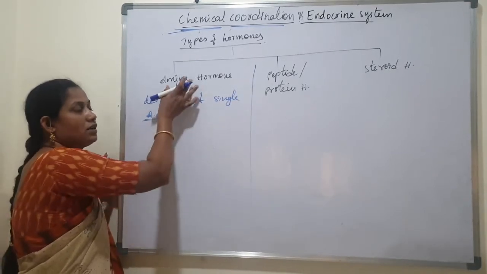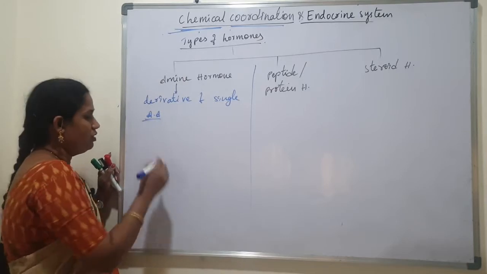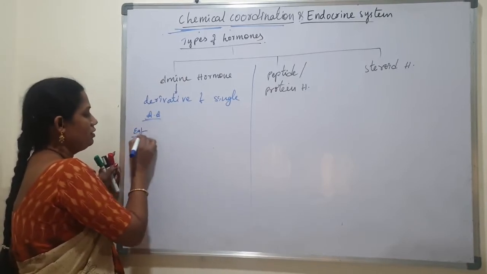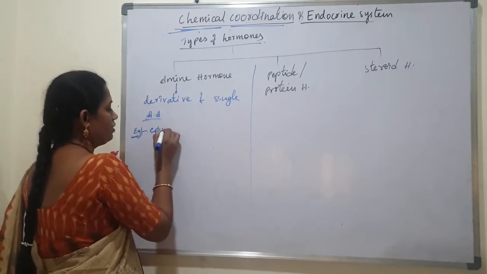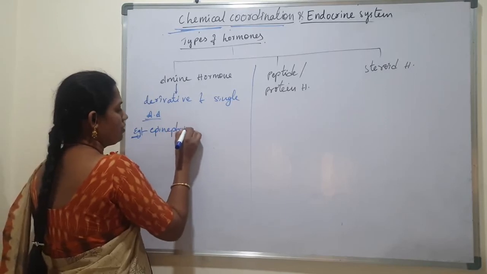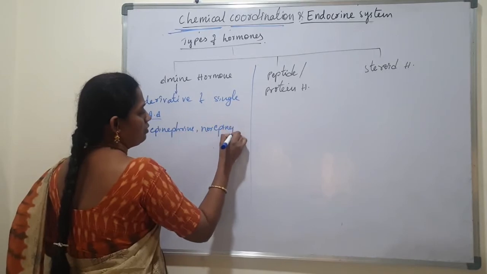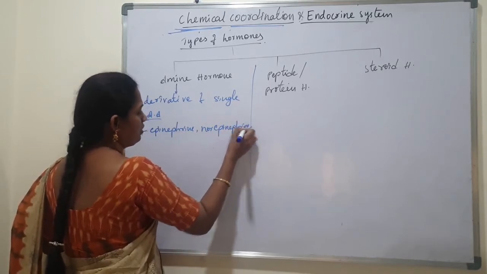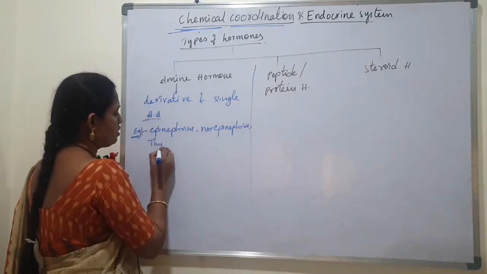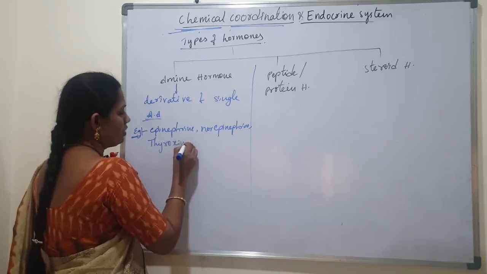That's why these are called amine hormones. For example, epinephrine, norepinephrine and thyroxine hormone.